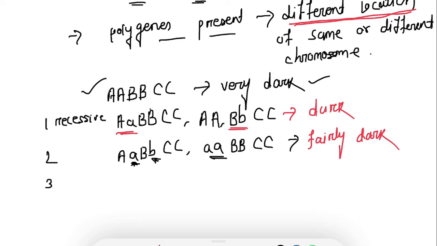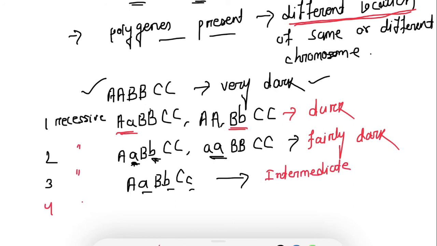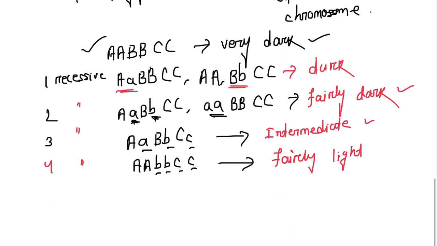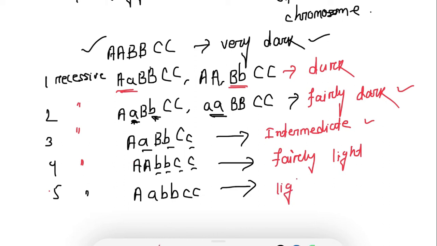Similarly, if three alleles are in recessive form, then it will cause intermediate skin color. If four are recessive, 1, 2, 3, 4, then it will cause fairly light skin color. If five are in recessive form, then it will cause light skin color. If all are recessive, then there is no pigmentation, so it will result in very light skin color.